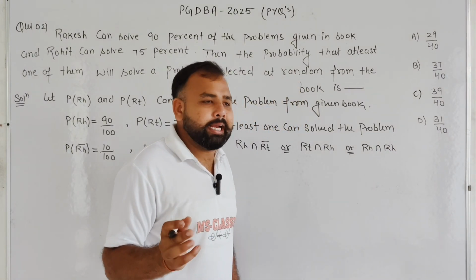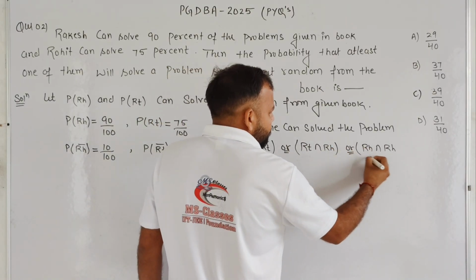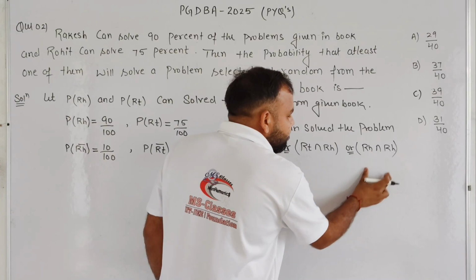Intersection is denoted as AND. Okay, student? So this is the situation. So basically, student, we need to find out the probability of this scenario, or this scenario.